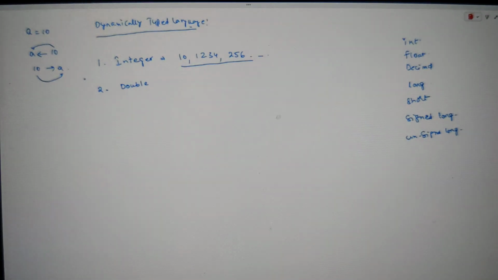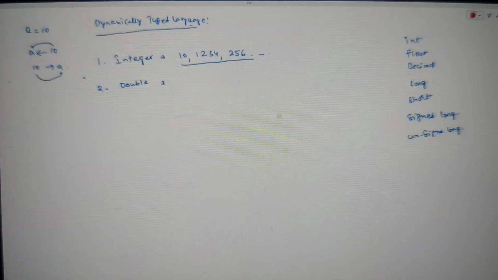Simple: integer and double. Double is nothing but a number which contains a decimal value. For example, 10.25, 1234.46, or 256.05, and so on. They are what we call double types, guys. They are double data types.